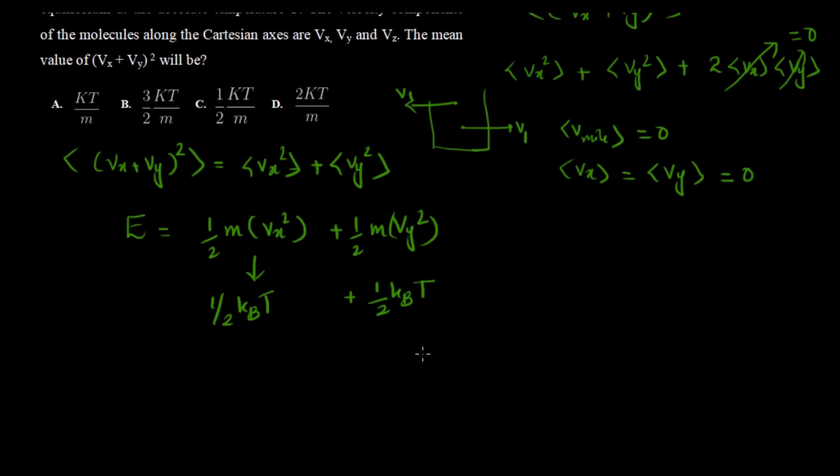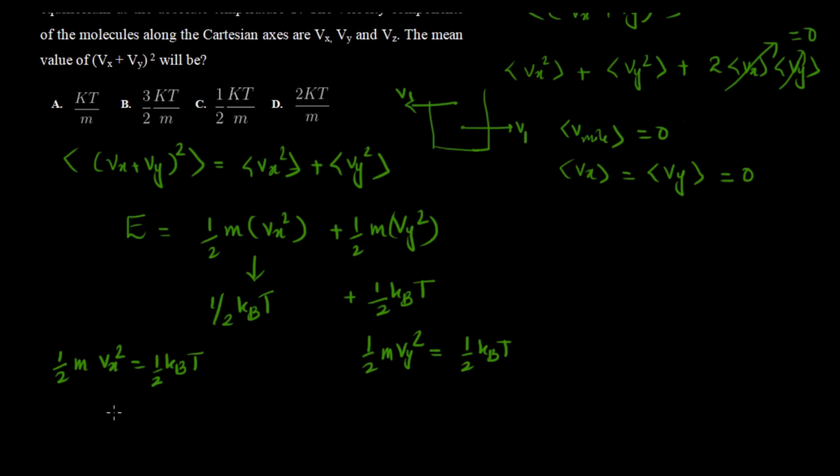Now we need to find the average of Vx squared as well as Vy squared. In the first case, half m Vx squared is equal to half kBT, by the equipartition theorem. And also half m Vy squared will be equal to half kBT.